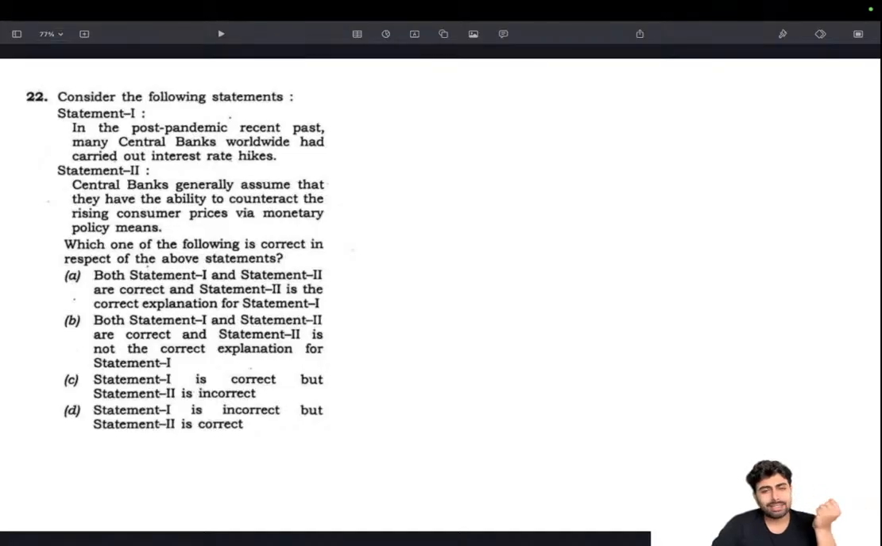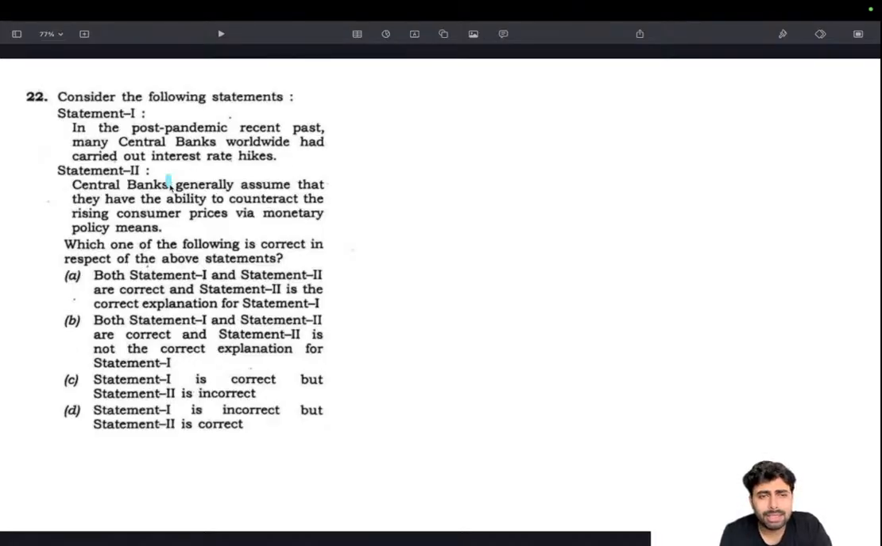This is where this question actually gets tricky, because this is basic. Central banks have the ability to counteract the rising consumer prices, obviously, because they handle the monetary side of things and the demand side of things, demand-pull inflation. They have control over demand-pull inflation. So that is definitely there.